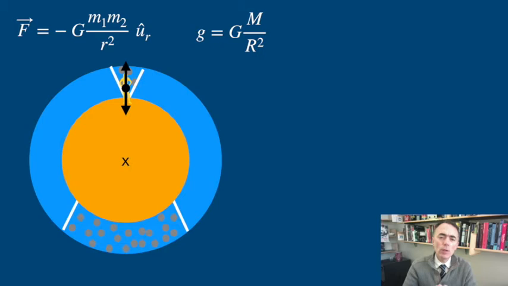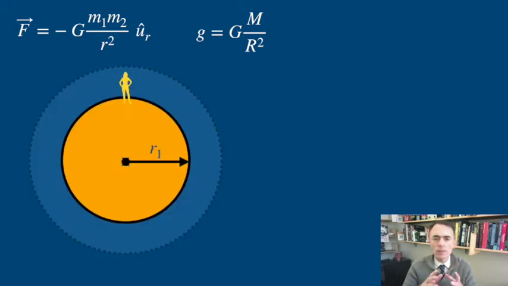So, in order to calculate your weight, we only need to consider the mass below your feet, the mass of that imaginary sphere. Now, question. Will you weigh more or less than if you were on the surface of the Earth? Put it another way, what will be the gravitational acceleration at an arbitrary depth inside the Earth?